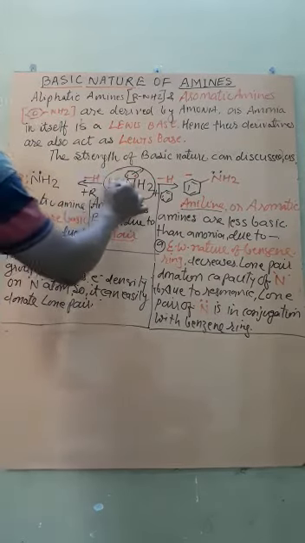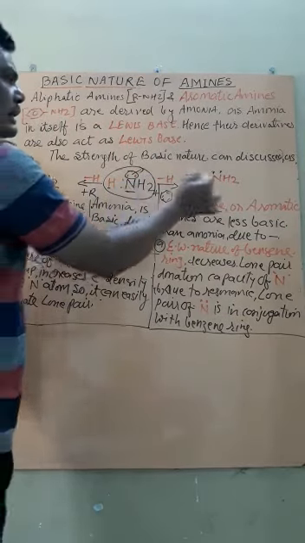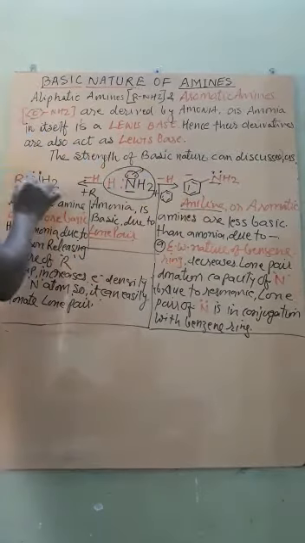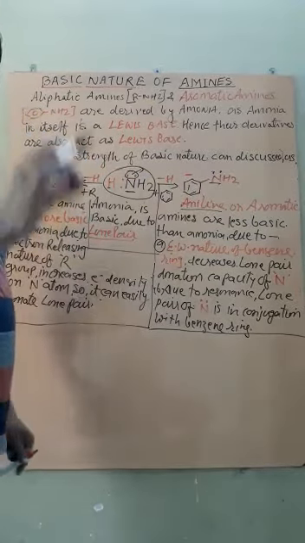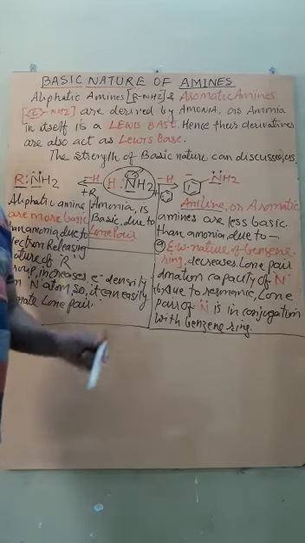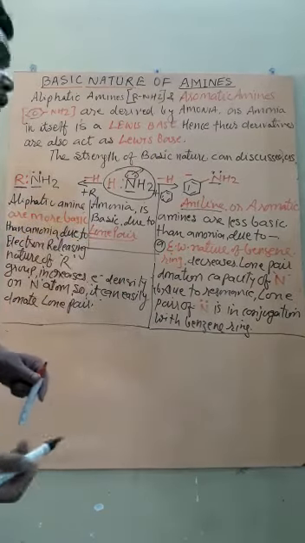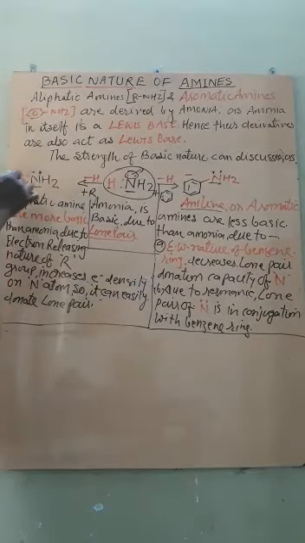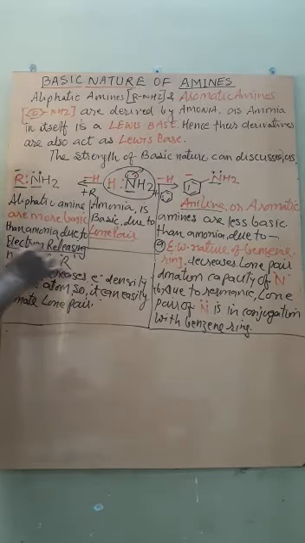Okay, what is the central atom? N is the central atom. So the electron density on N will decide how easily nitrogen can donate its lone pair. So here students, you know that R, that is called an alkyl radical, acts as what? An electron releasing group.